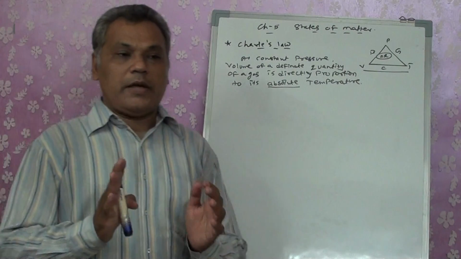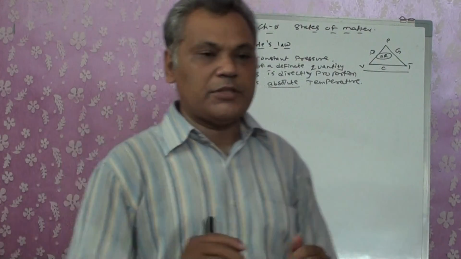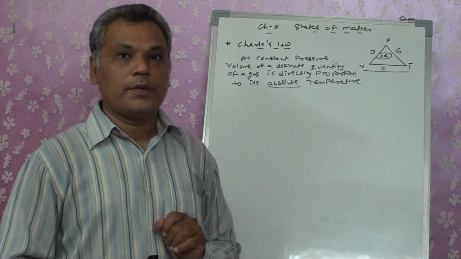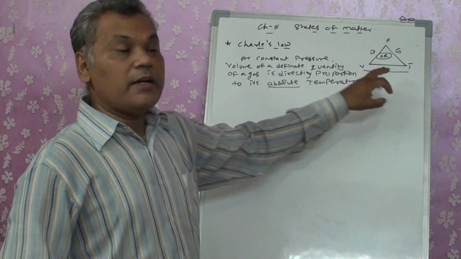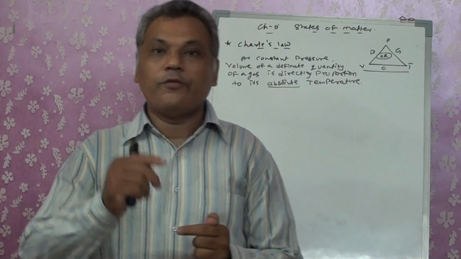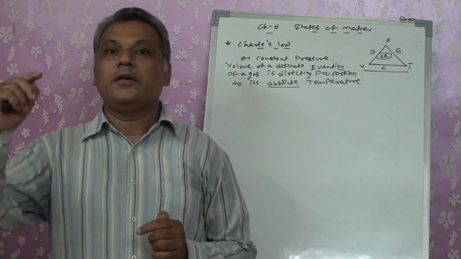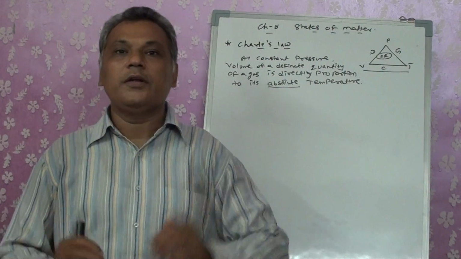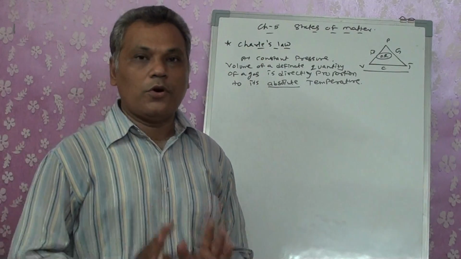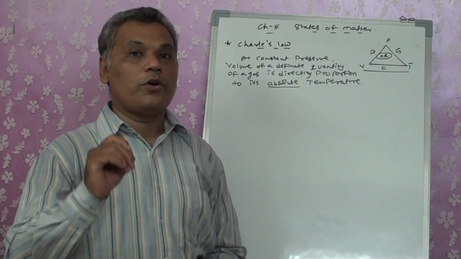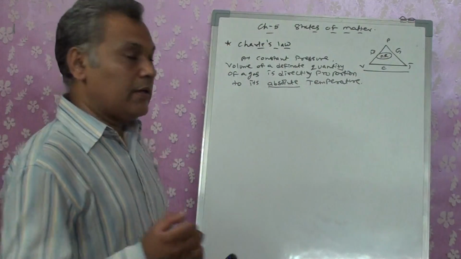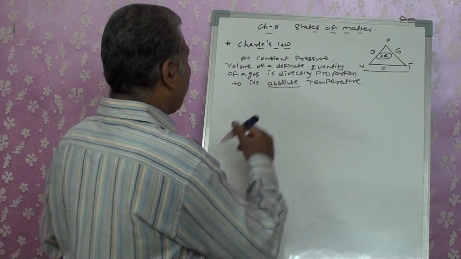I am just putting it as an example which can be asked to you as a give reason also. The statement shows that volume is directly proportional to the temperature. That means if the volume increases, temperature increases. If the temperature is decreased, volume will decrease. They are directly proportional, according to the law. Now if I am not using the word absolute over there, what will happen? Let's check.